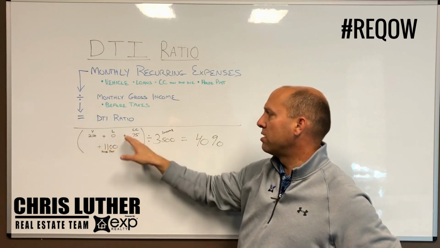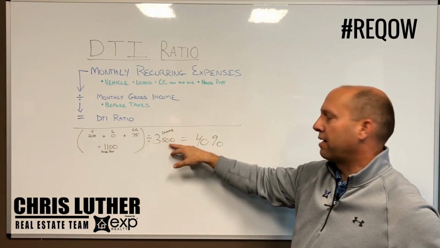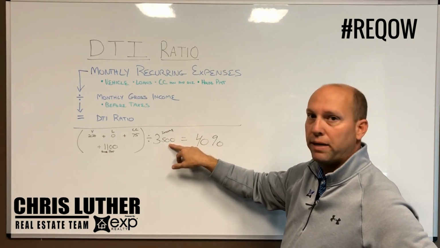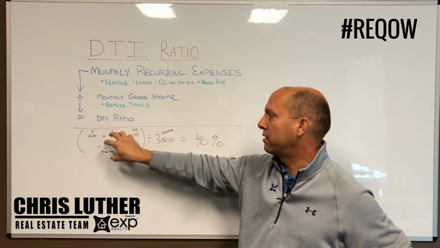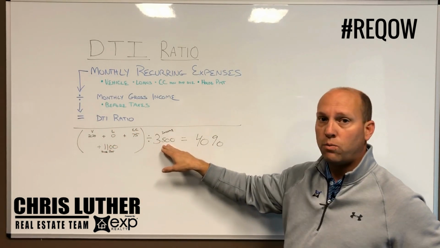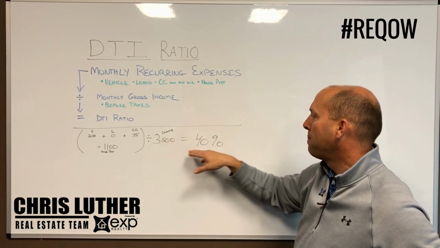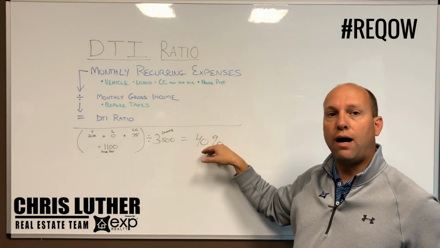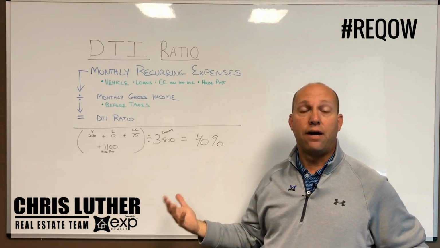They're going to add all these numbers together, and let's say you make $3,500 a month before taxes. They'd take those expenses, divide it by $3,500, your monthly income, and that would give us, in this example, a 40% ratio. So obviously that would be pretty good.